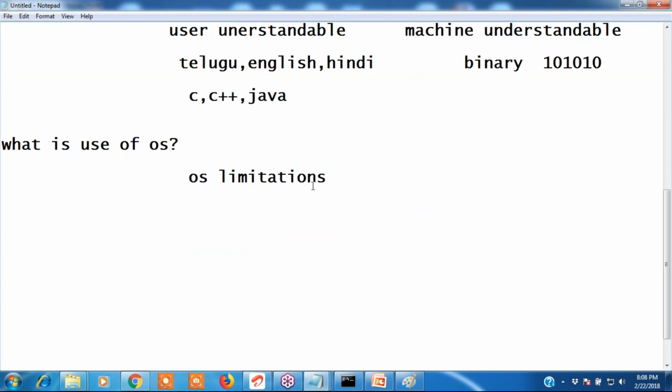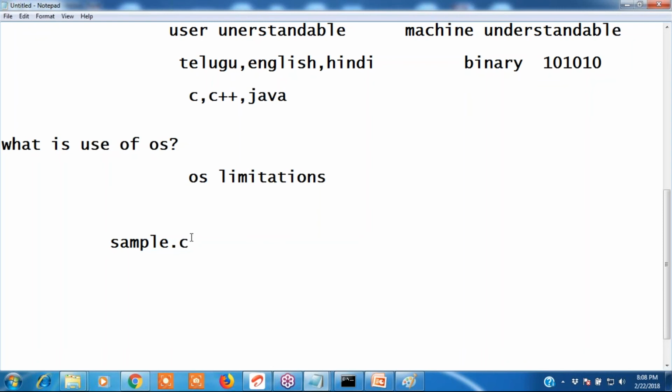Then how to convert? Example, now I have written a C program, sample.c. Normal inputs are converted by OS, but OS cannot convert sample.c.